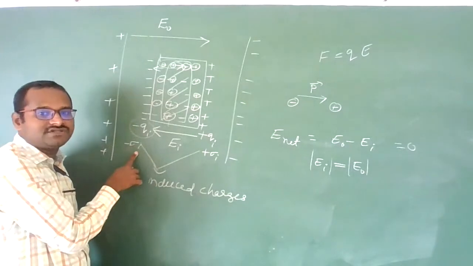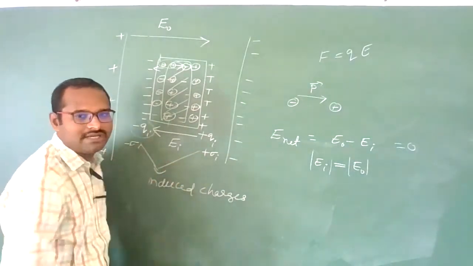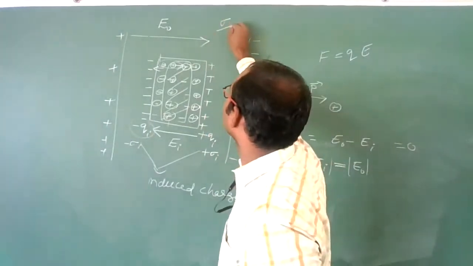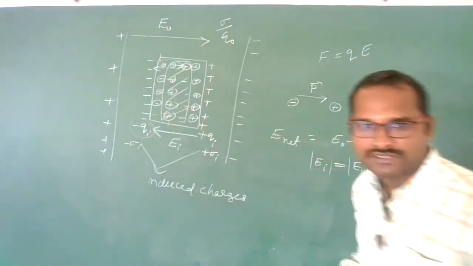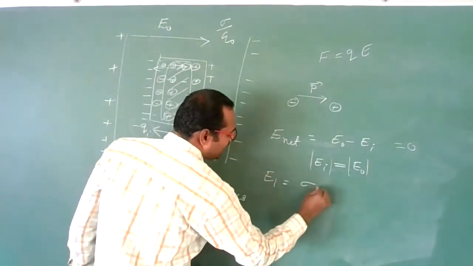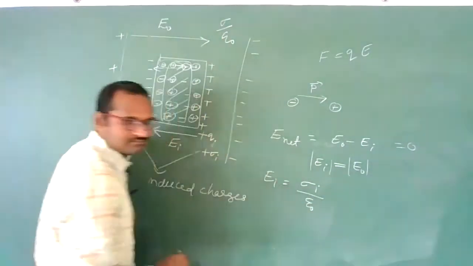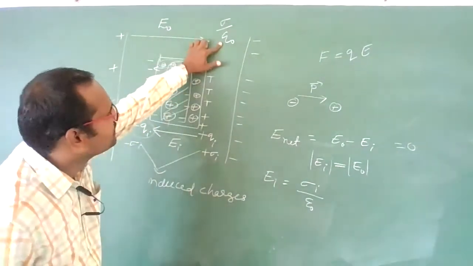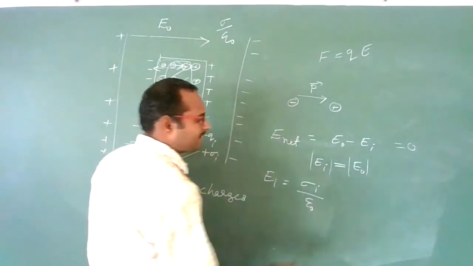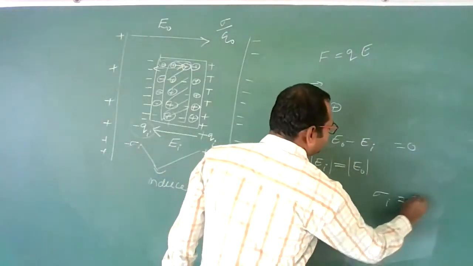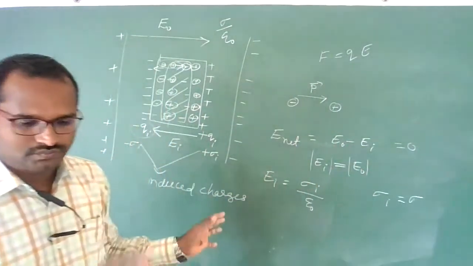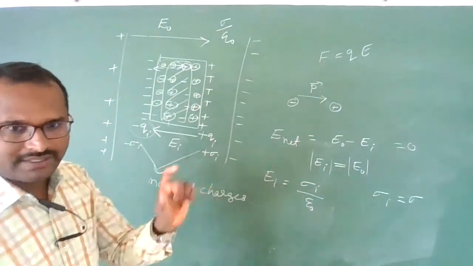As you know, electric field can be written as sigma by epsilon naught. Here this EI can be written as sigma I by epsilon naught. In a conductor, sigma I and sigma both are same, so you will get net electric field 0. I think you are getting the point.